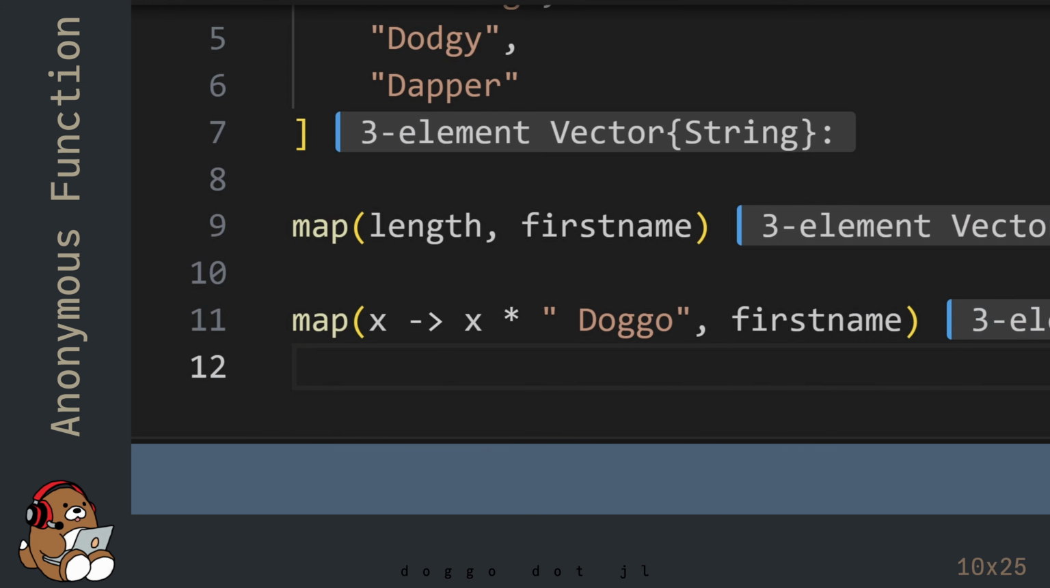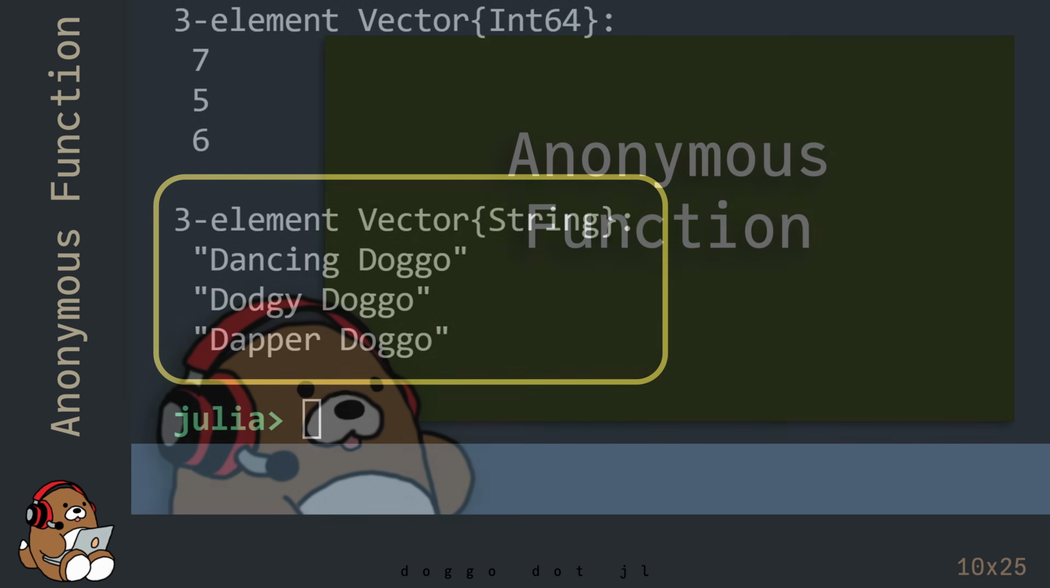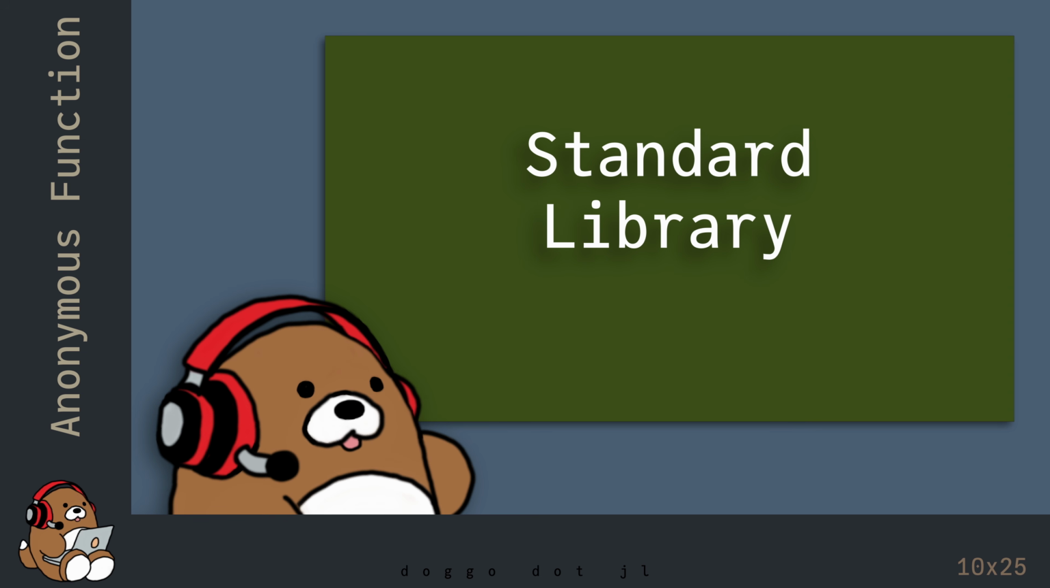Now hit Shift-Enter to see what happens. In the REPL, you'll see a new vector where the original elements now have the word doggo added to them. So that's the basics of using an anonymous function in Julia. In the next chapter, you'll learn how to use Julia's standard library.